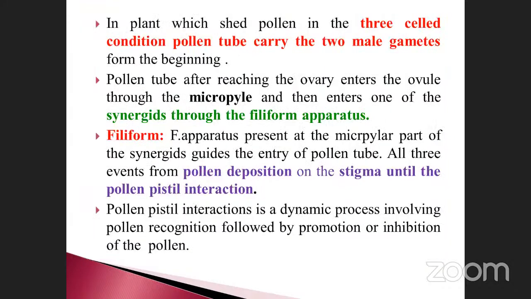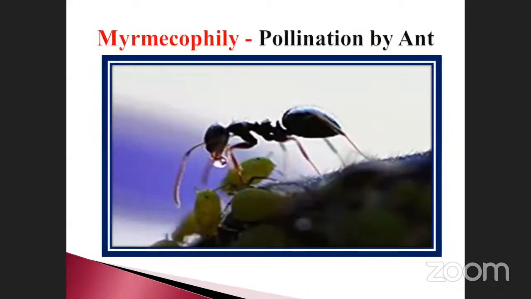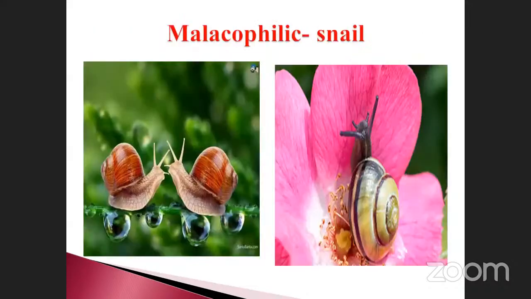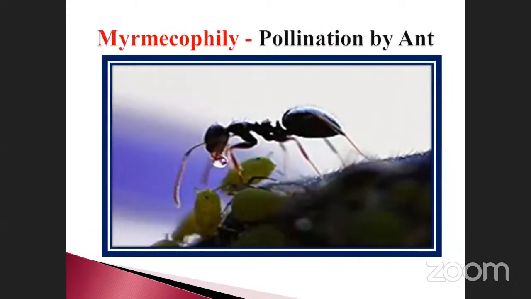Insects and others, like chiropterophily, malacophily, myrmecophily and anemophily, we already discussed. And finally, pollen grain interactions. We'll see the remaining part in the next class.